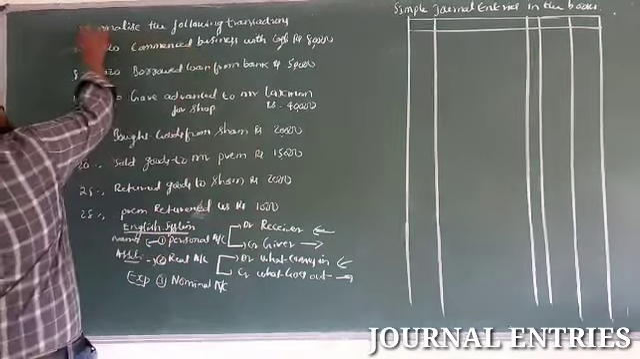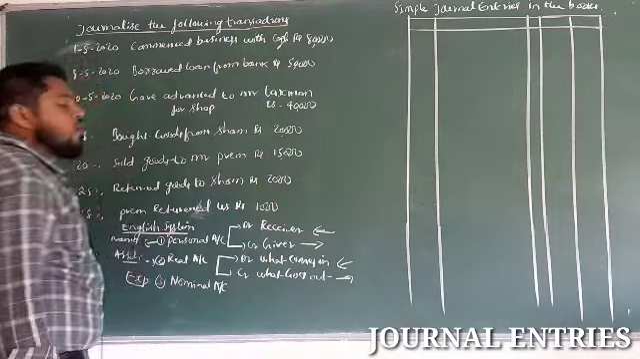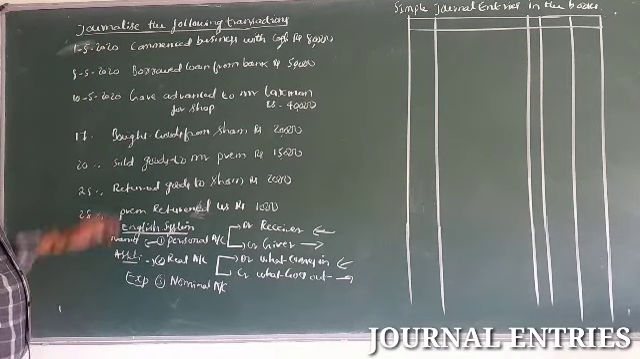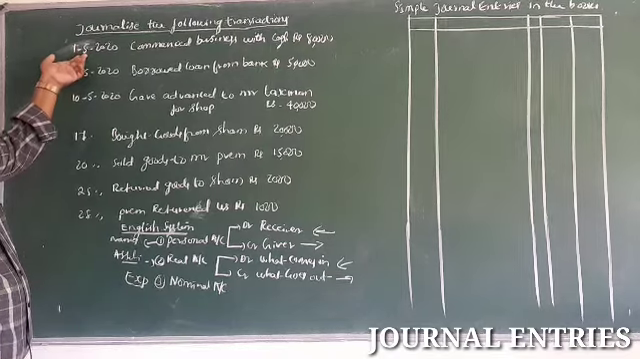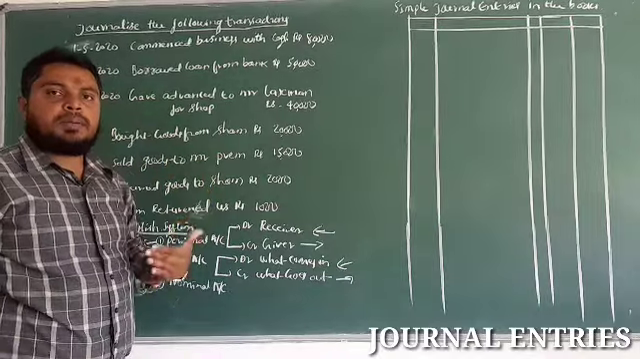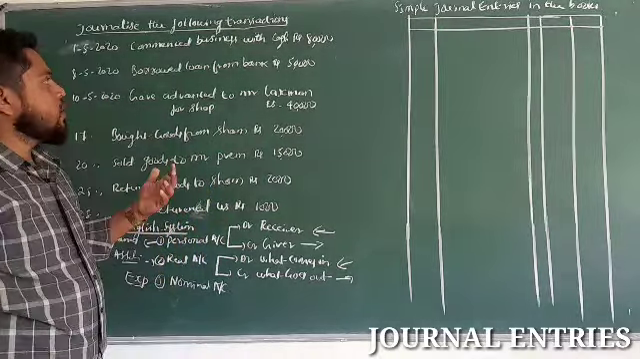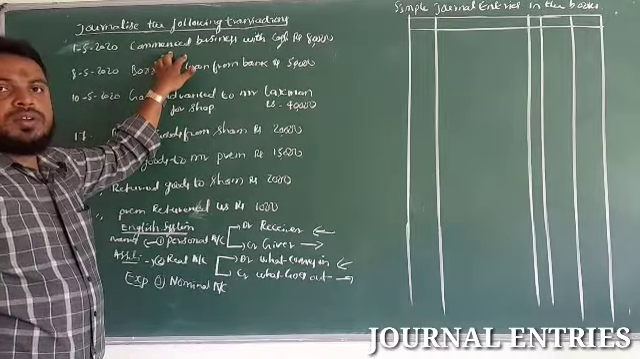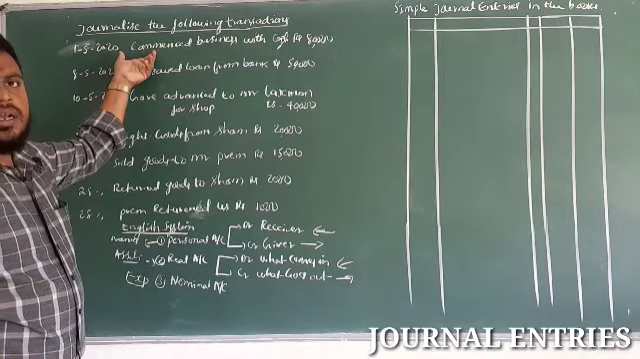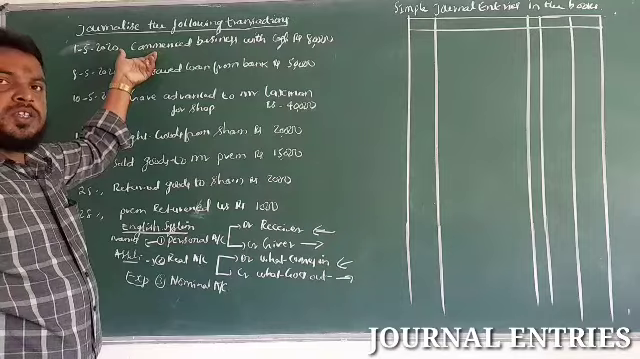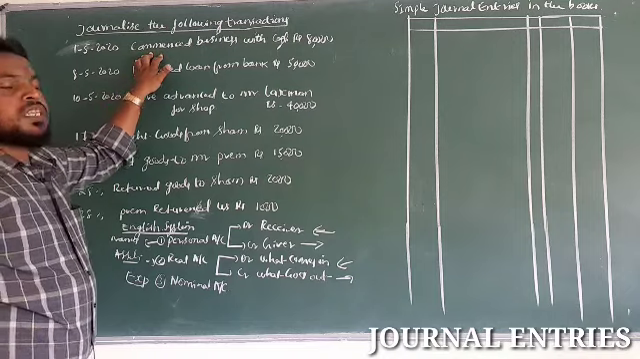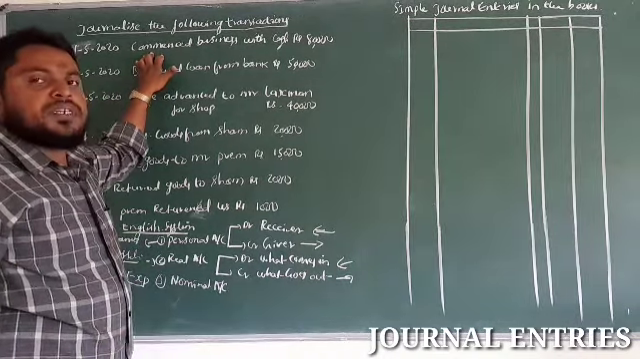Now the question: journalize the following transactions. The first one, on 1/5/2020: commenced business with cash. The owner has started business with the help of cash. This is, we can say, the fixed or universal entry, the first entry for +1 fundamentals of accounting, that is the first year.